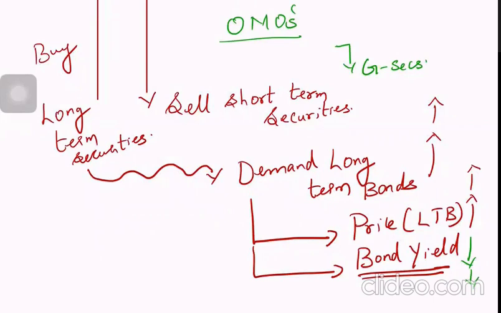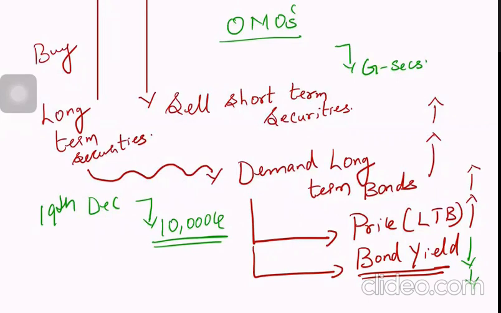Now I'll explain, don't worry. On 19th December 2019, they decided to come up with 10,000 crore worth of operation twist. So in this case, it will sell short-term securities worth 10,000 crore, and it will buy long-term securities worth 10,000 crore.